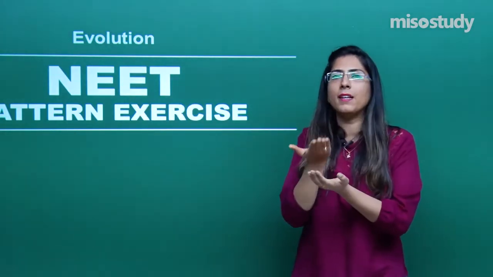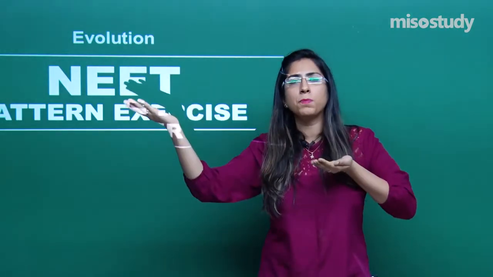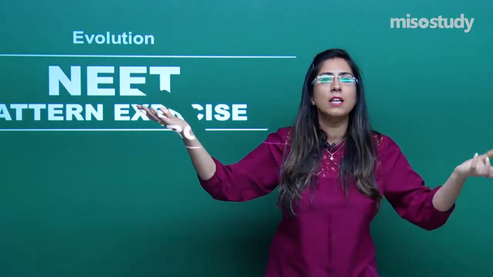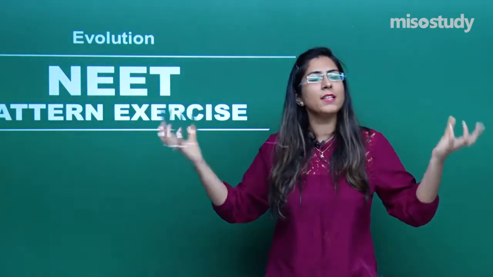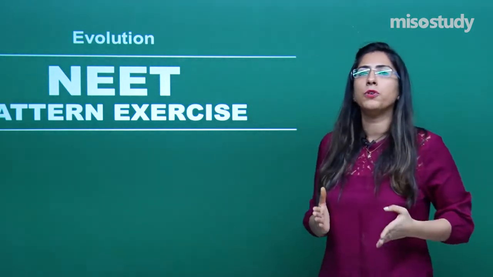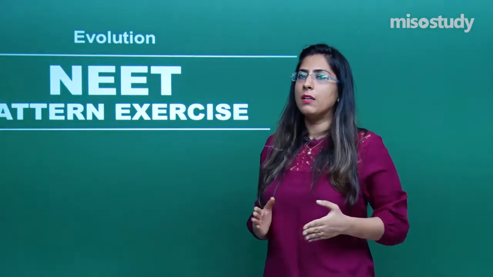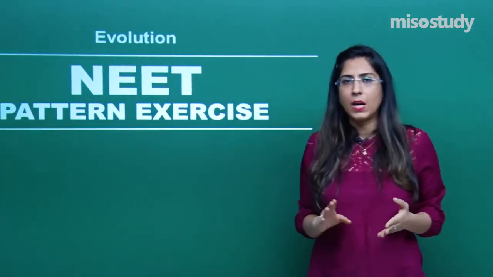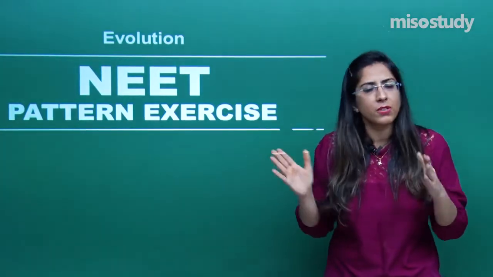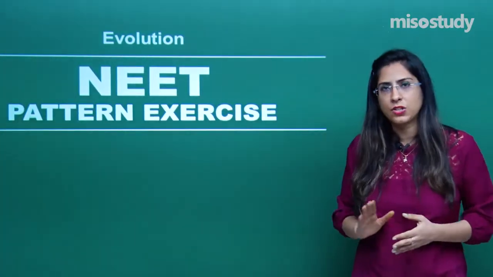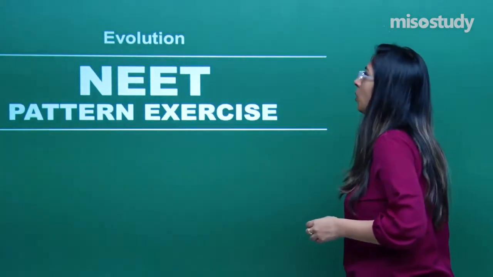That is, from the parental species, we have a new species. Sometimes this new species replaces the parental species. Sometimes these two species exist independently. In this chapter, we have discussed how the evolution of the horse occurred, and how the evolution of the human being occurred. We have already discussed that. I have tried to touch as many topics as possible, but some are still left, which we will discuss in the next session. Let's start the discussion related to evolution.